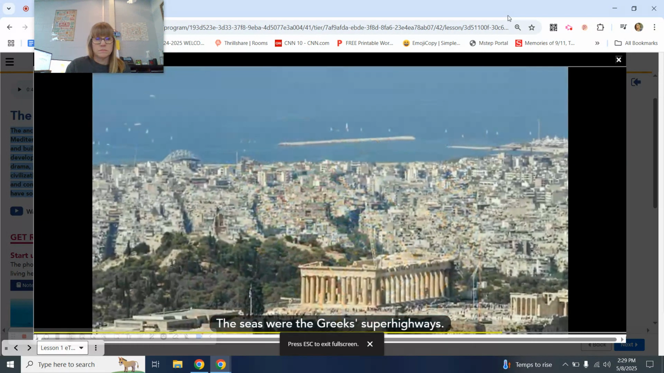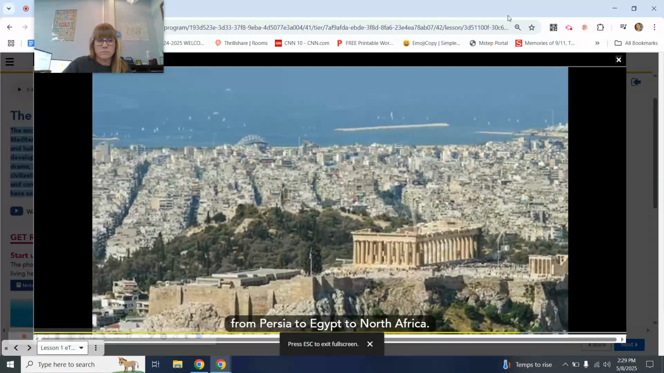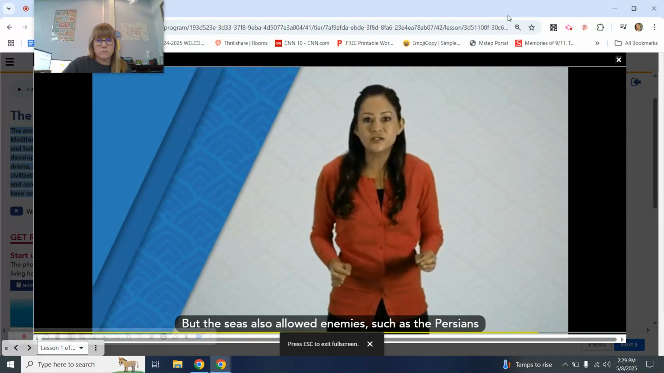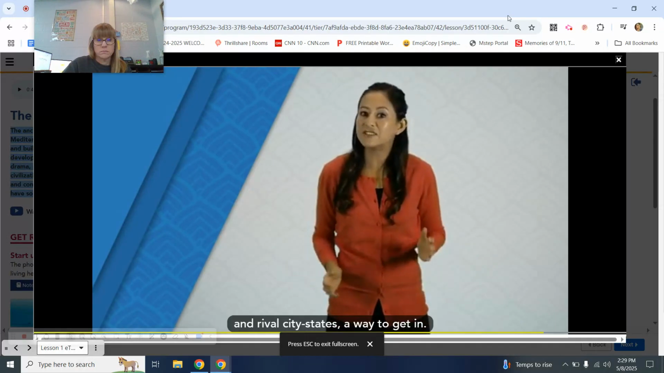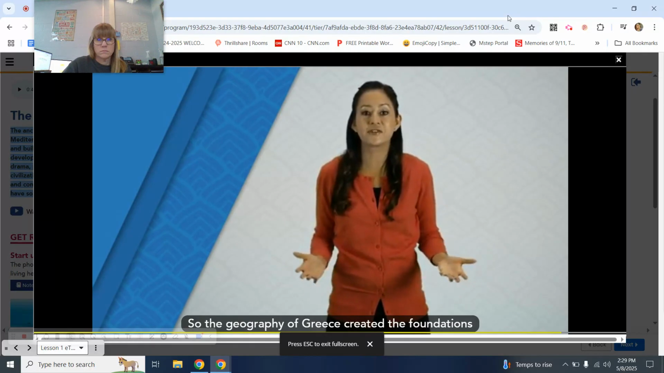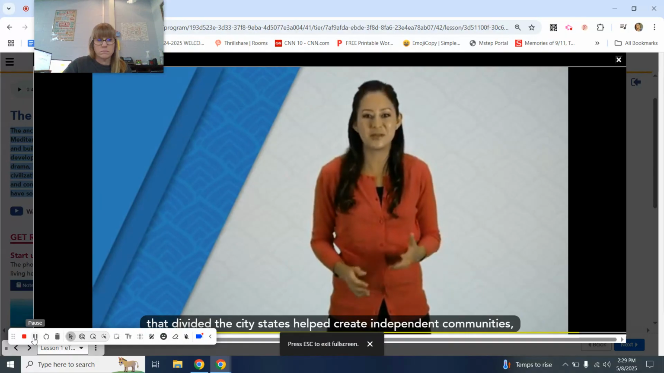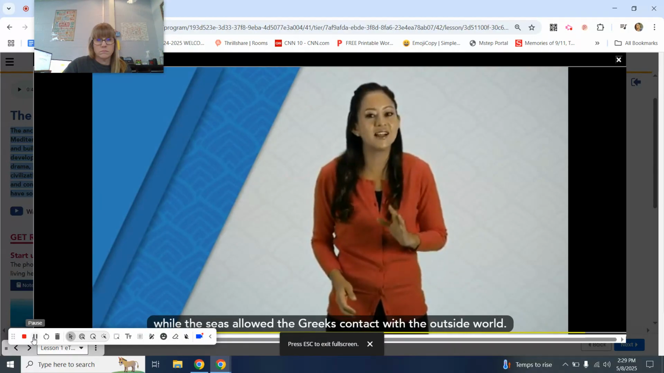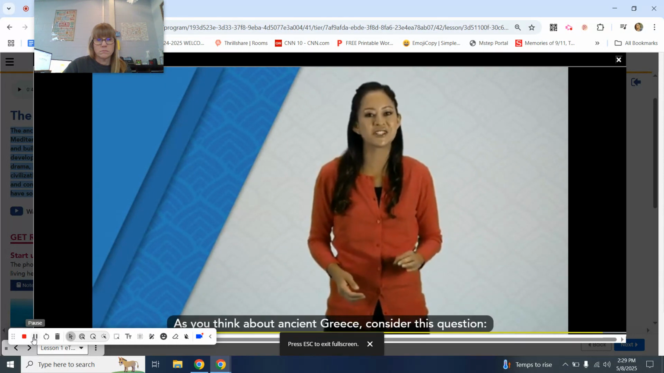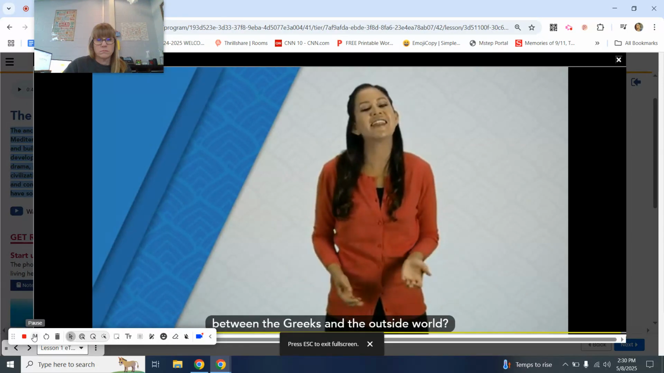The seas were the Greeks' superhighways. They allowed the people to trade and learn of other cultures from Persia to Egypt to North Africa. That was a very good thing for Greece. But the seas also allowed enemies such as the Persians and rival city-states a way to get in. So the geography of Greece created the foundations for its history because the mountains that divided the city-states helped create independent communities, while the seas allowed the Greeks contact with the outside world. As you think about ancient Greece, consider this question. How might Greece's geography have shaped the relationship between the Greeks and the outside world?